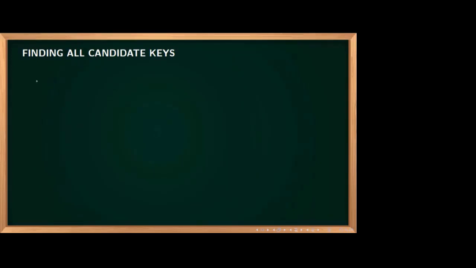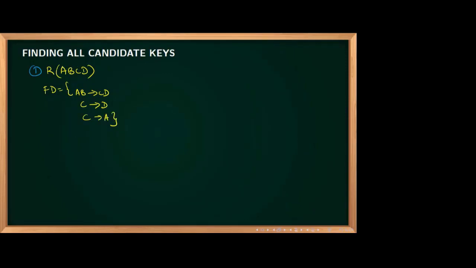I'll write one question, one schema, first question. You can take your book and pen and write this relation R(A, B, C, D), functional dependency set: AB determines CD, C determines D, and C determines A. This is a schema.